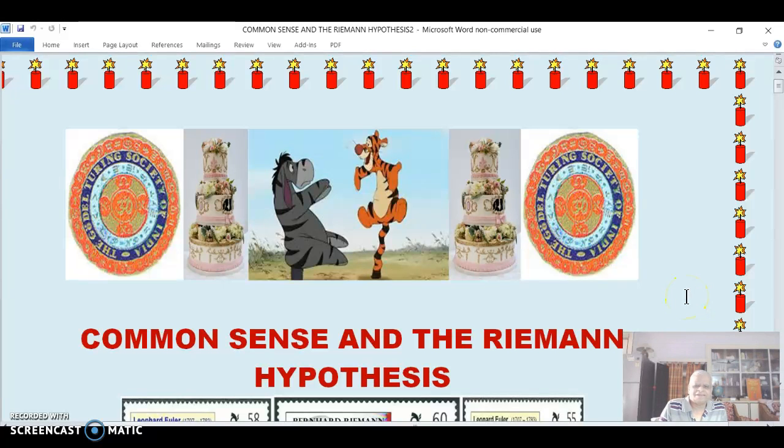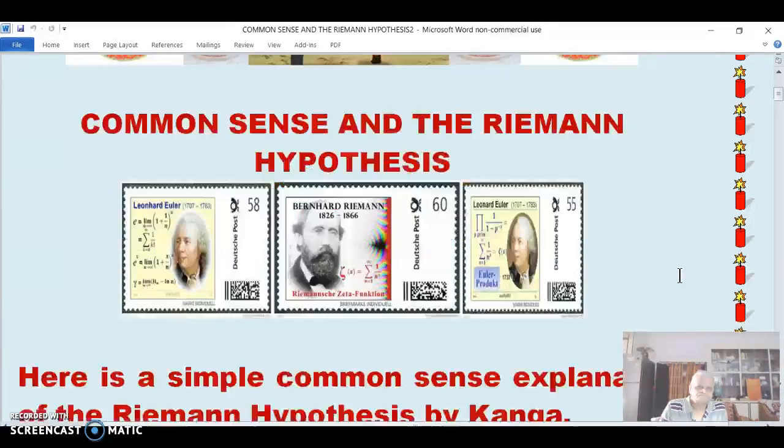Common sense in the Riemann hypothesis. We will discuss the Riemann hypothesis and give a common sense explanation for it.